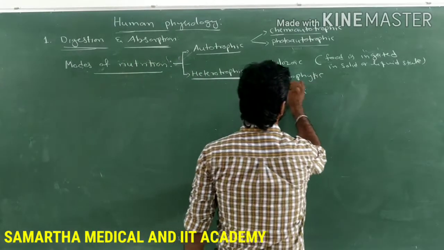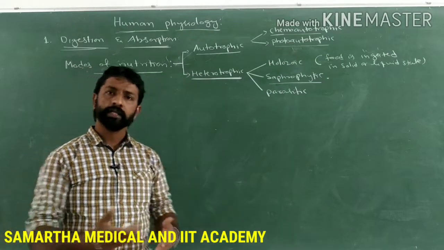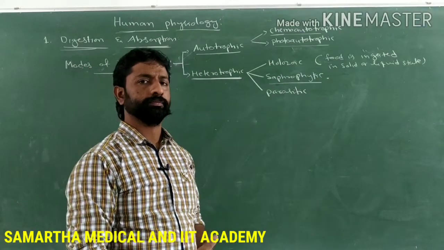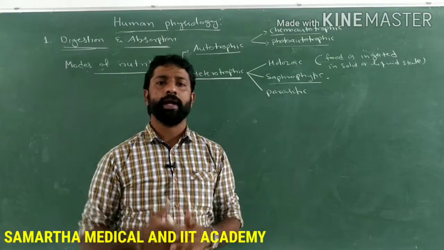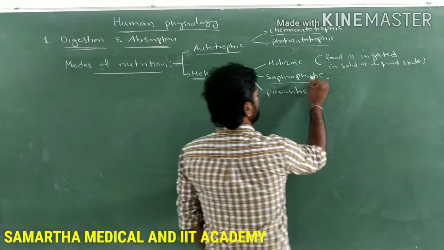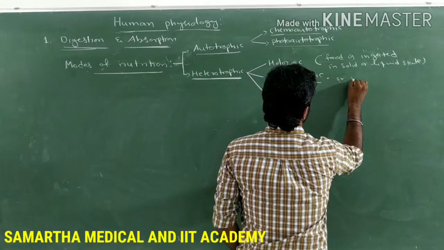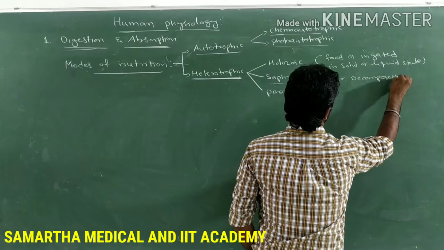Saprophytic nutrition means the organism feeds on the decaying organic matter of plants or animals. Examples of saprophytes are decomposers.